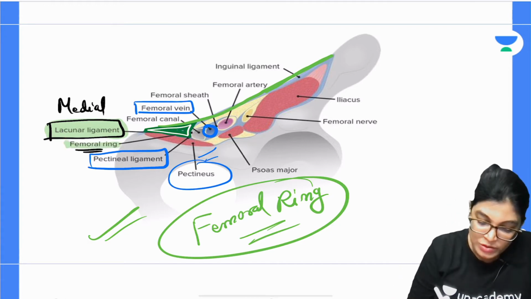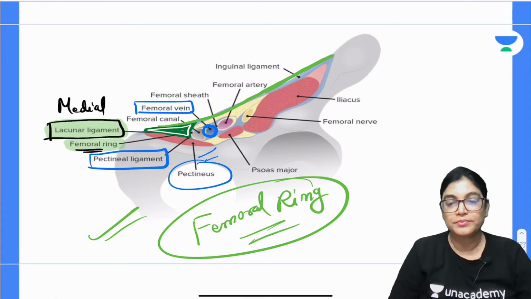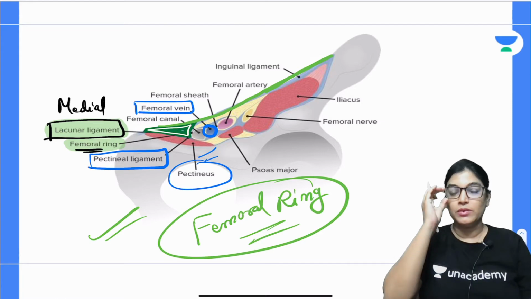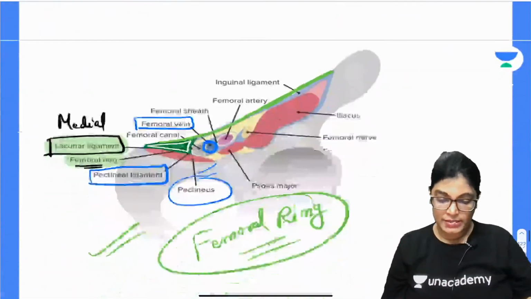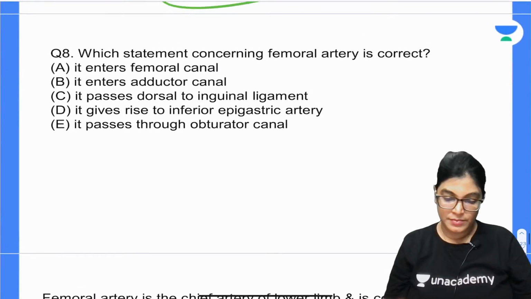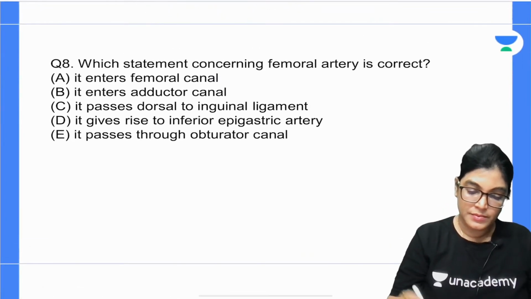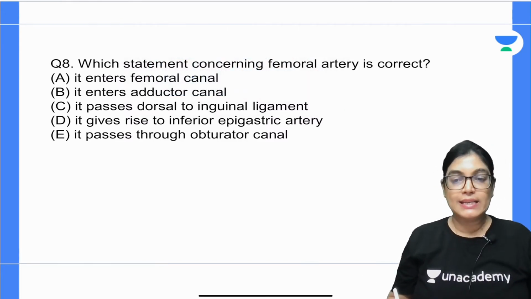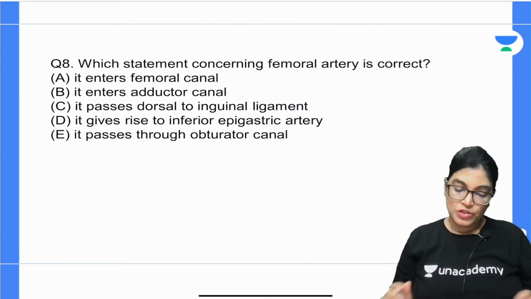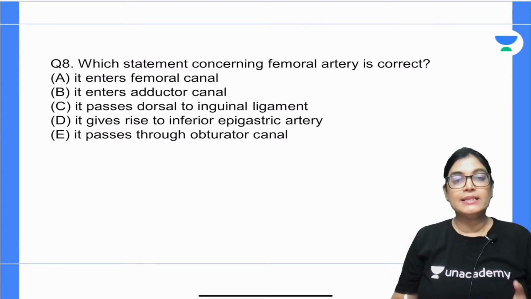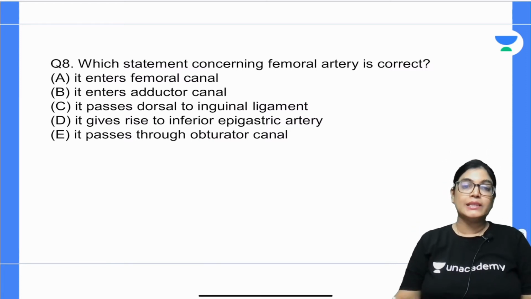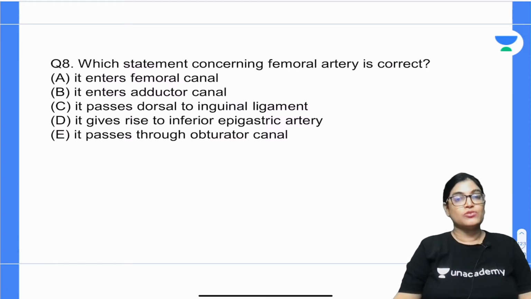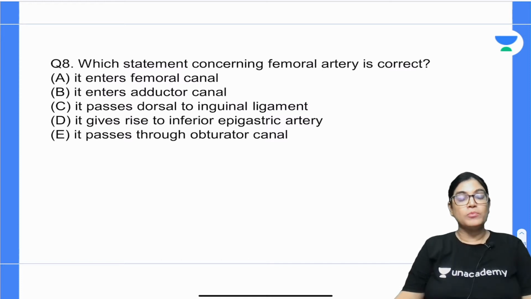Okay, so done with this, let's move on to question number 8. Which statement about the femoral artery is correct? It enters the femoral canal; it enters the adductor canal; it passes dorsal to the inguinal ligament; it gives rise to the inferior epigastric artery; it passes through the obturator canal.